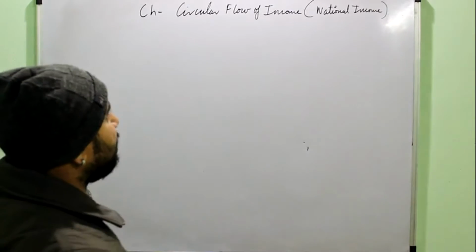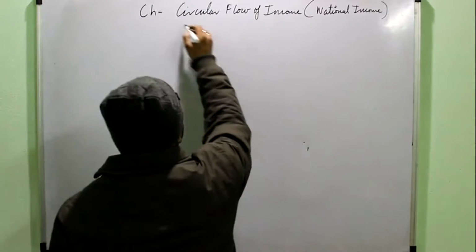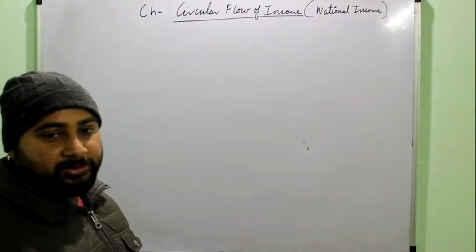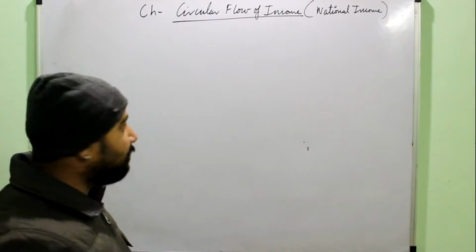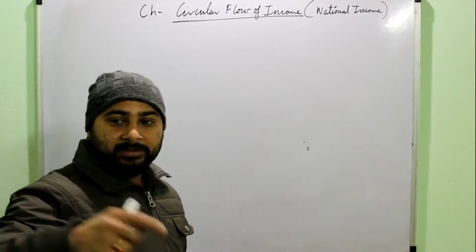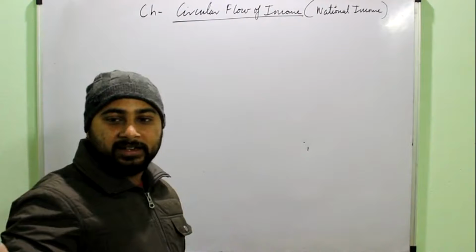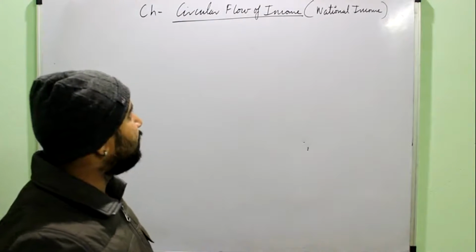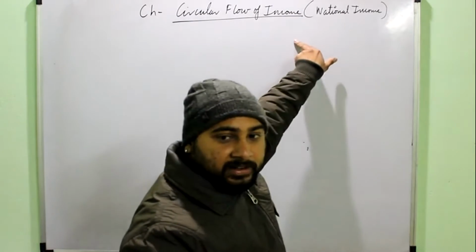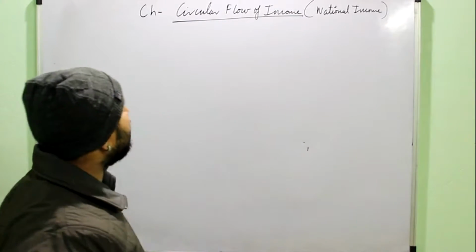Keeping all the other things in mind, you now have to understand the circular flow of income. It means that income keeps on changing hands. For example, if you earn a salary and you buy something from the market, it becomes your expenditure and income for the seller. Similarly, that seller will also buy something and again it will become income for someone. This is the meaning of circular flow of income, how income is moving in an economy.